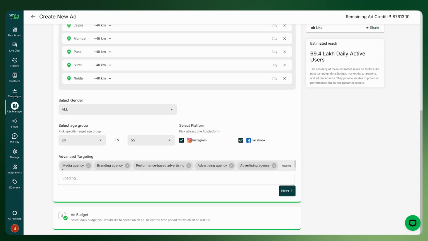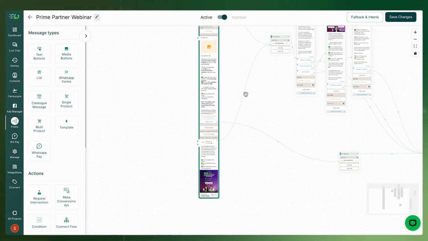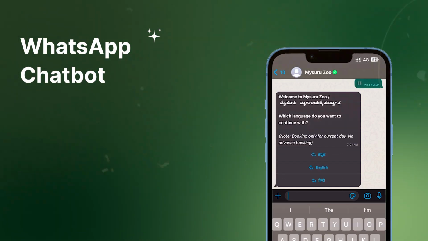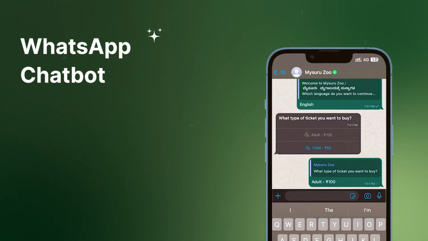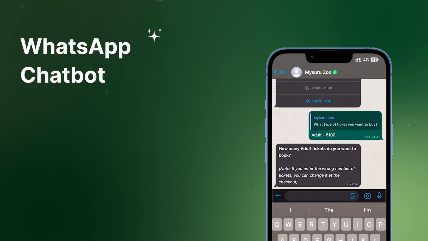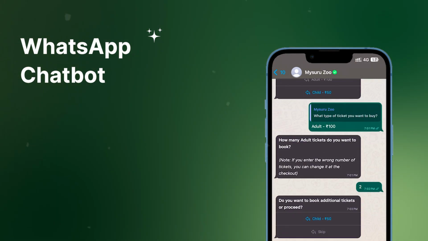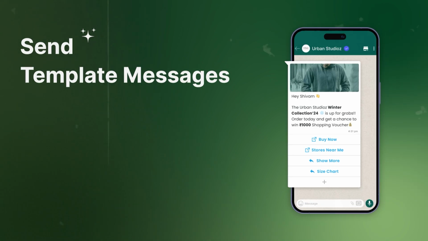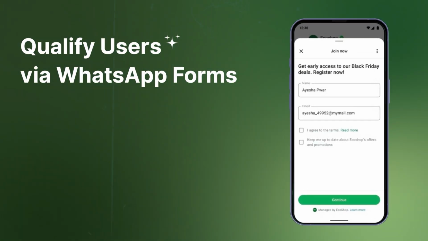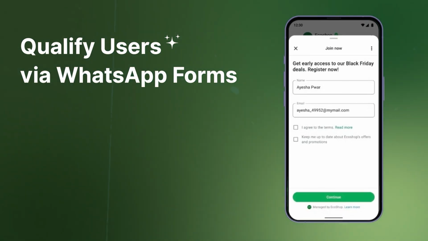For the best result on your ad campaign, we suggest you add a WhatsApp chatbot that engages users whenever a lead lands on your WhatsApp. This way, you can ensure that your leads always receive a response from your business. Whether it's 12 at midnight or a holiday, the chatbot will respond to your customer queries 24/7. You can use the chatbot to showcase your product catalogs, send template messages, collect payments directly within WhatsApp, qualify users via WhatsApp form, and much more.